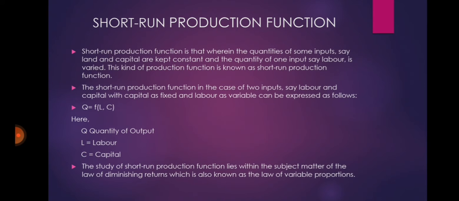Q is equal to F function L, C. Here Q is equal to quantity of output, L is equal to labor and C is equal to capital. The study of short-run production function lies within the subject matter of the law of diminishing returns, which is also known as the law of variable proportions.